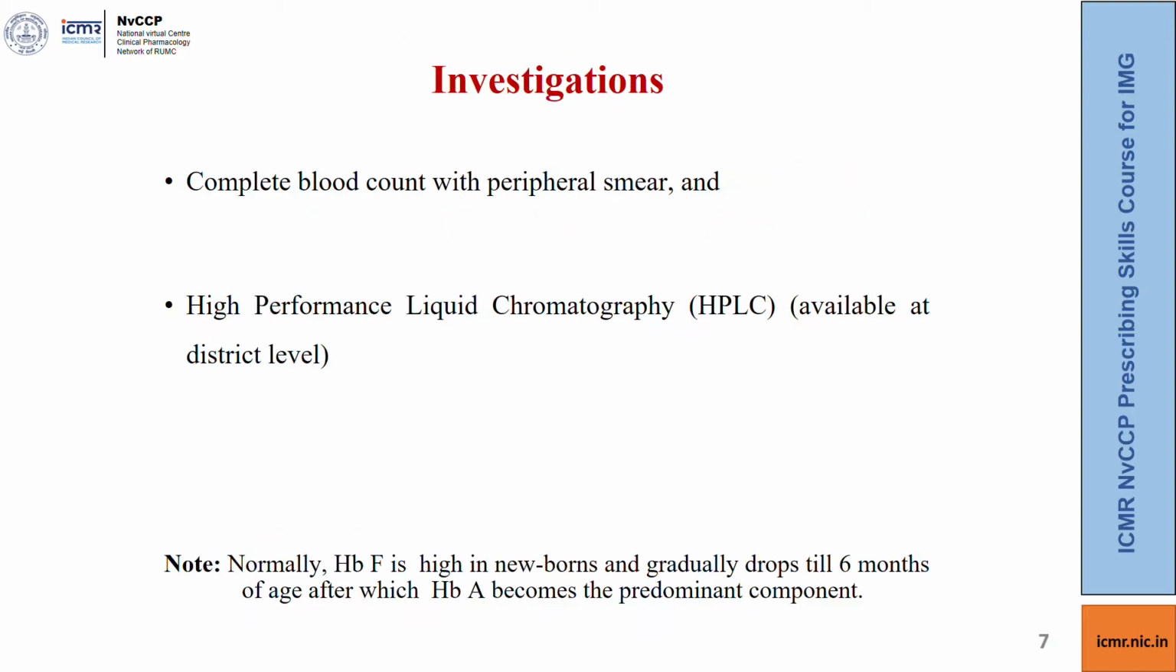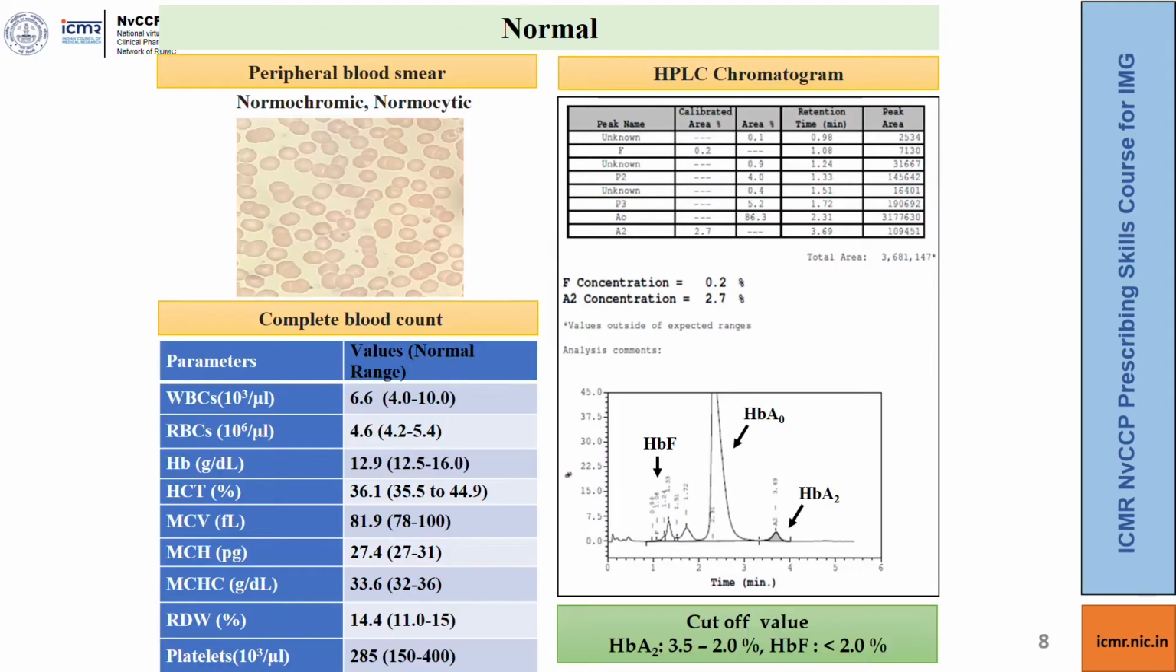You will get a CBC with a peripheral smear and HPLC, which is high performance liquid chromatography. High performance liquid chromatography is the investigation of choice for quantification of hemoglobin fractions and for detecting variants of hemoglobin and quantifying them. So of note here is that normally HbF is high in newborns and it gradually drops till 6 months of age, after which HbA or the adult hemoglobin becomes the predominant component.